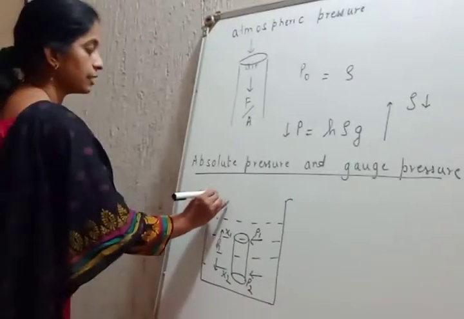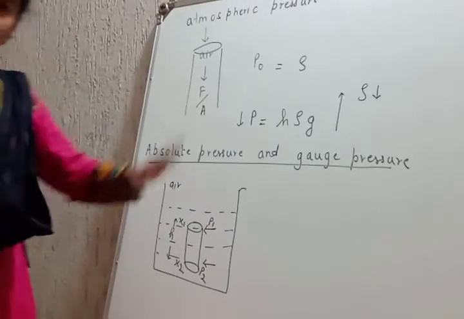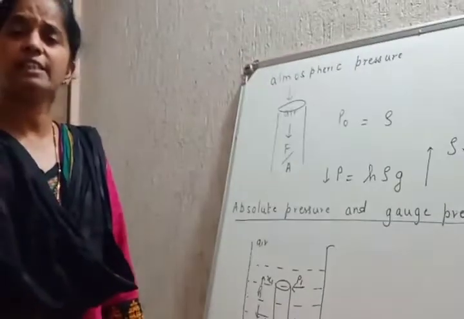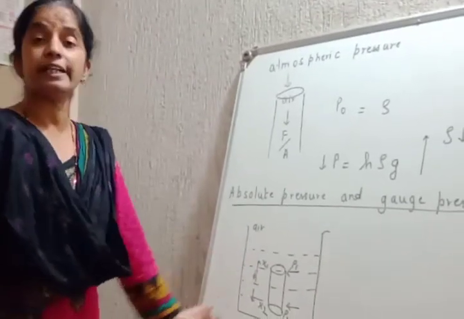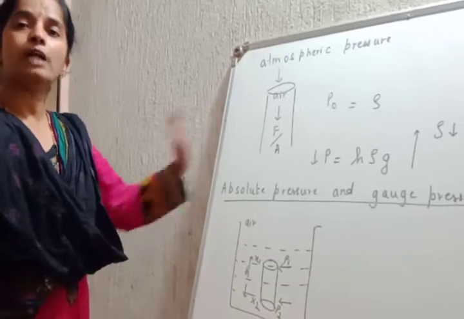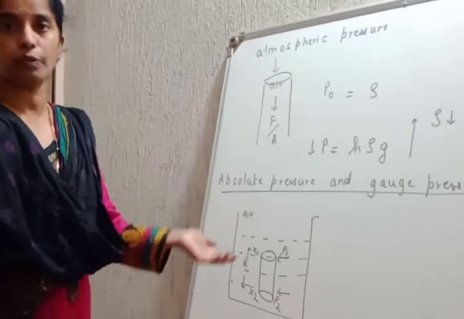This is water contained in a container whose upper surface is exposed to air.